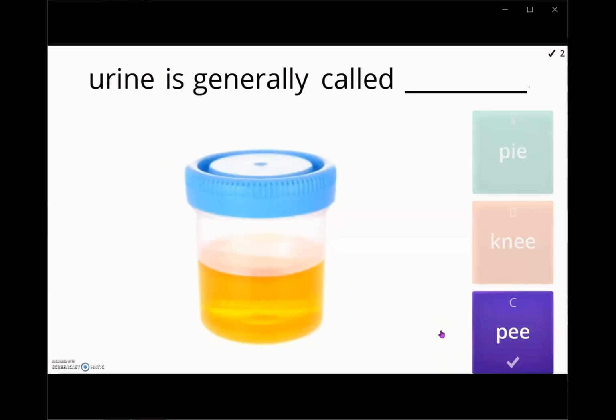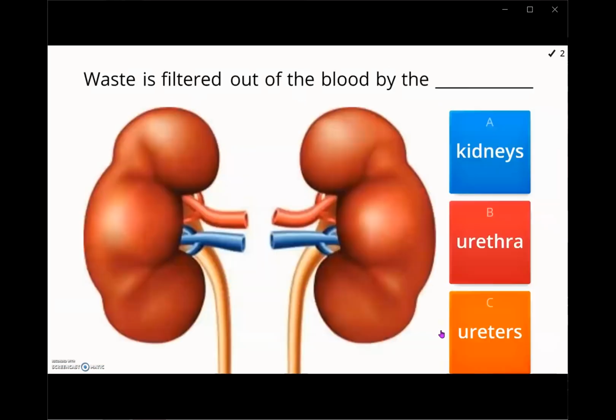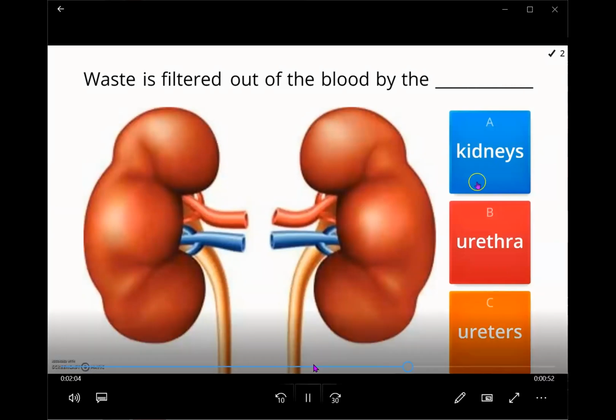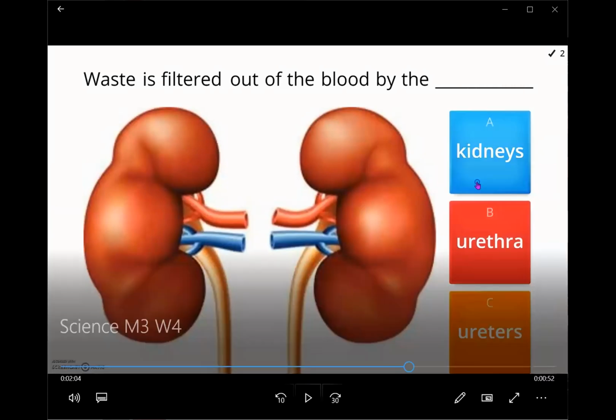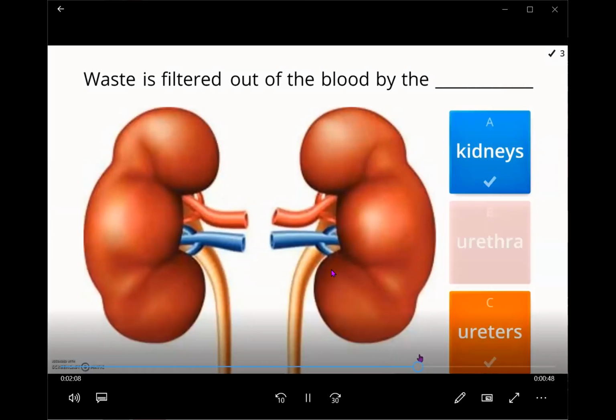Next, the third statement is: waste is filtered out of the body by the A, kidneys, B, urethra, or C, ureters. What is the answer? Kidneys. Kidneys is correct. It is filtered in our kidneys.